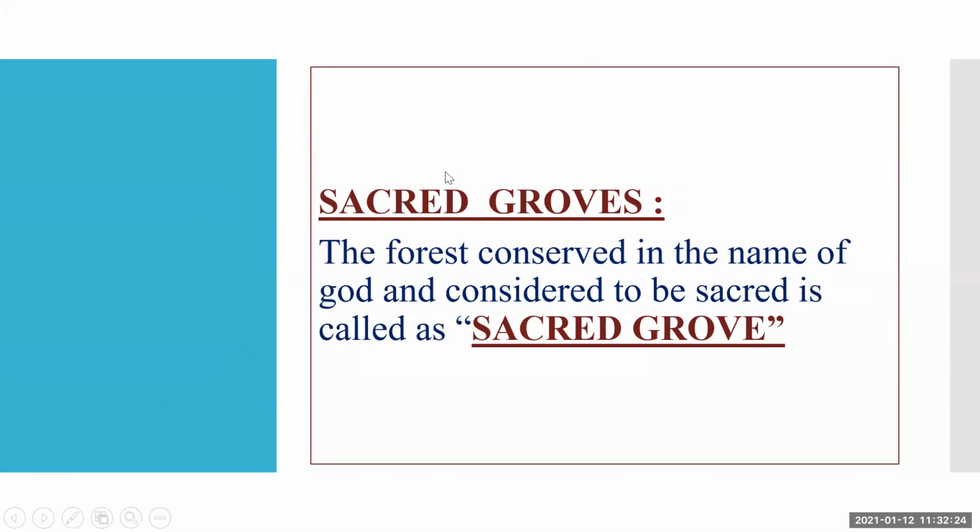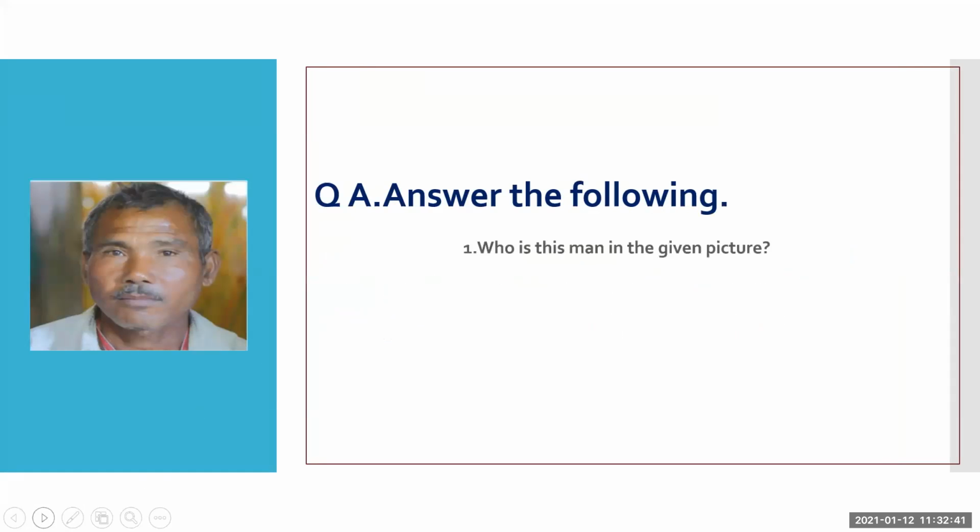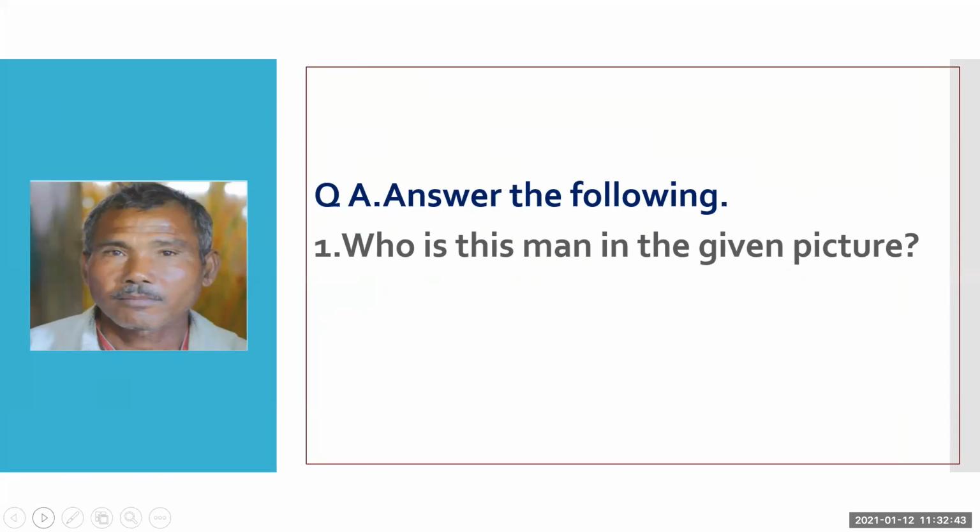Now, this is about sacred groves. You may get a question: write a definition of sacred groves. So, the forest conserved in the name of God and considered to be sacred is called a sacred grove. Okay. Then, you may get a question: can you name this man? Who is this man in the given picture? Okay, Ruchika, can you give the answer here? Ruchika, can you hear me?